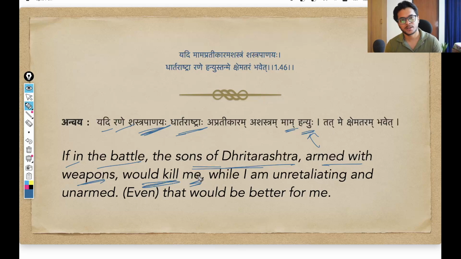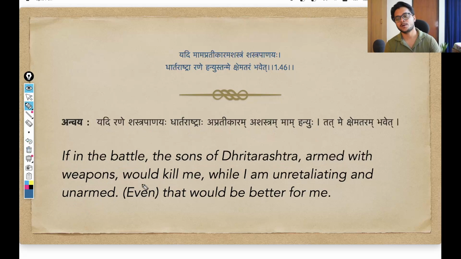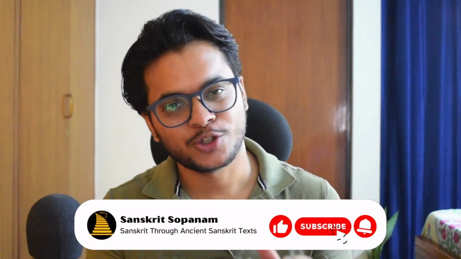And how is Arjuna describing himself? Apratikaram, while I am unretaliating, apratikaram, ashastram, and unarmed. So, if in the battle the sons of Dhritarashtra armed with weapons would kill me while I am unretaliating and unarmed, even that would be better for me. That is what Arjuna is saying. So that is the entire translation of the shloka.